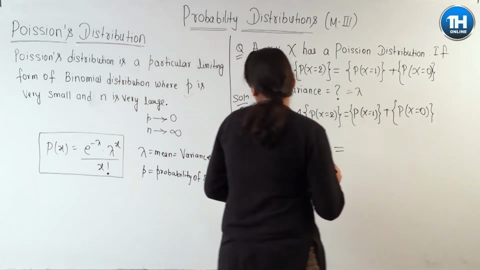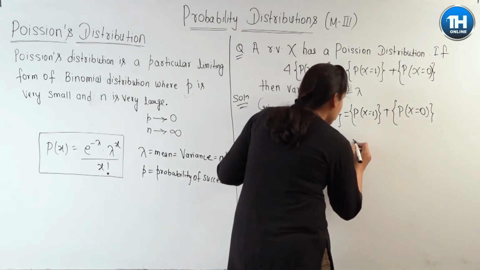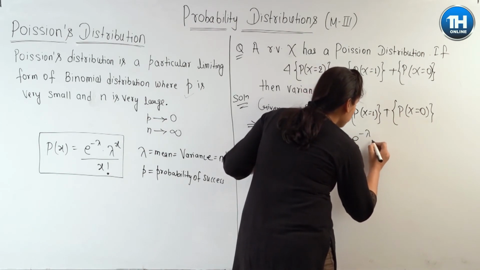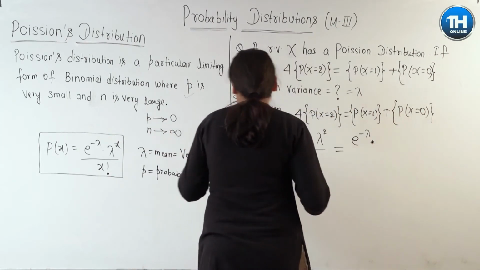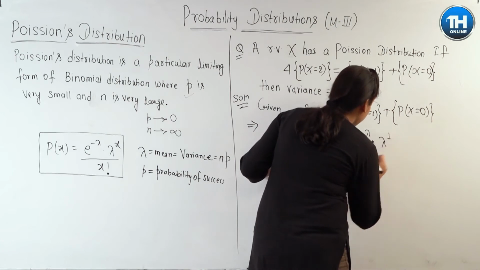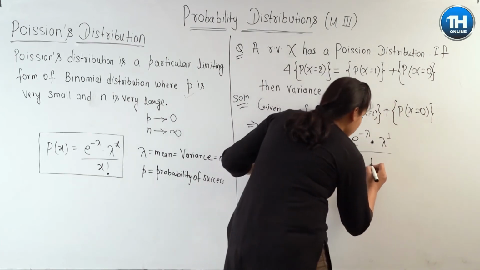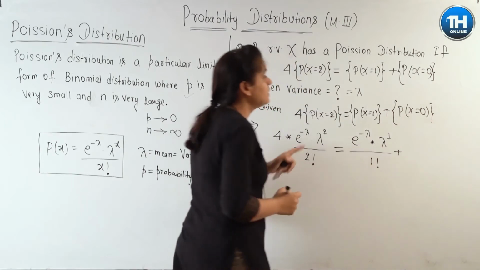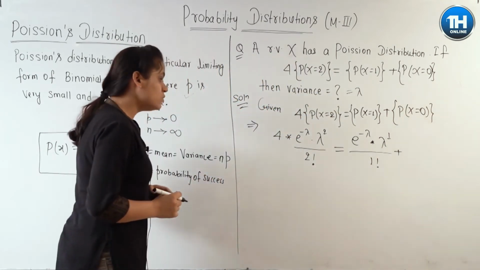So put the value x is equal to 1 in the expression. So this will be e to the power minus lambda into lambda to the power 1, divided by factorial 1, and plus p of x is equal to 0.